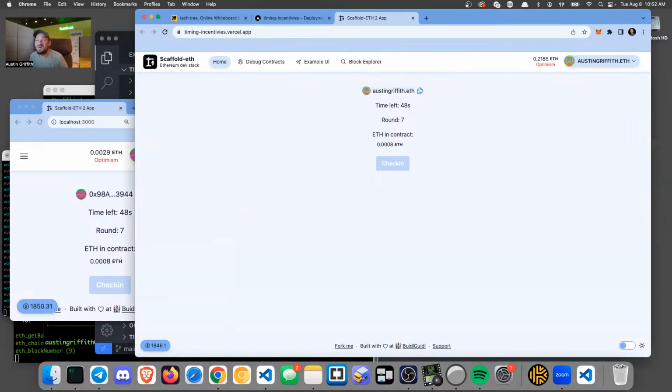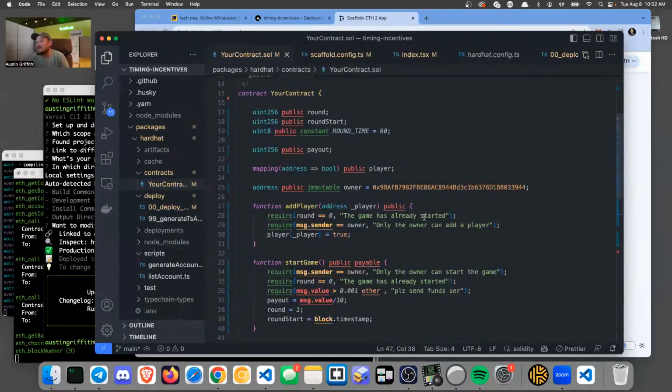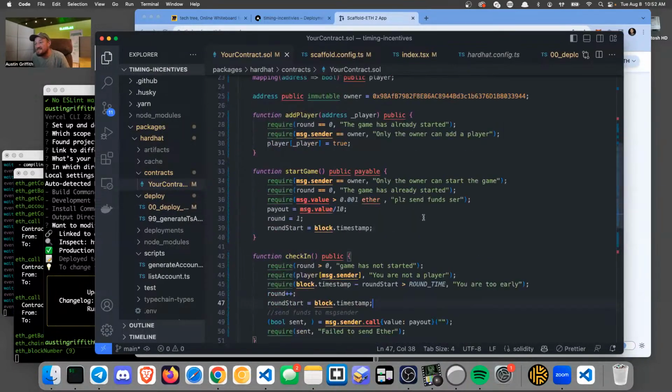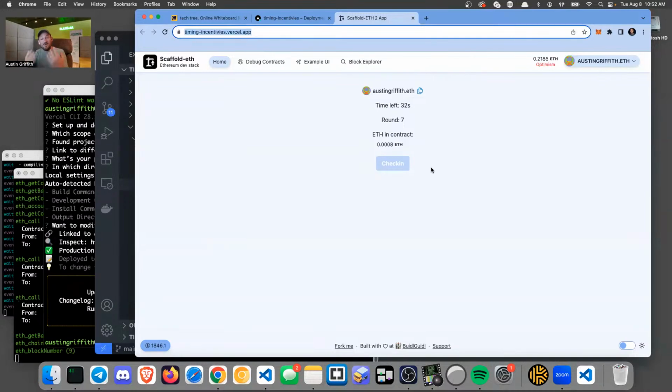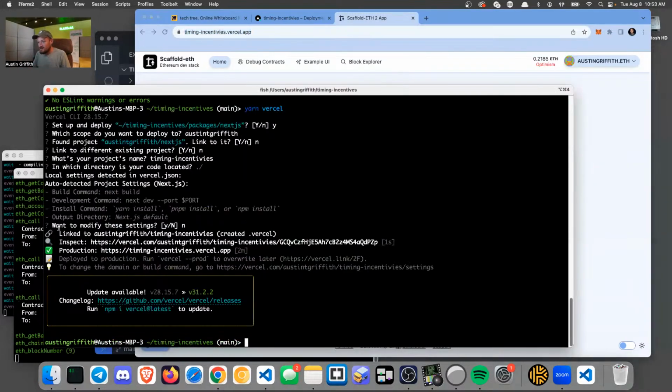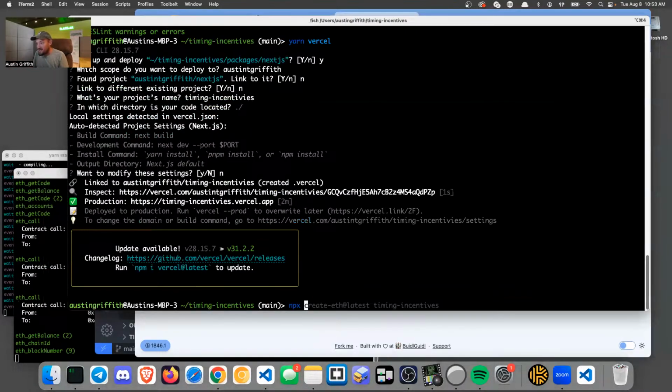Well, that's pretty cool. So timing incentivize on Vercel. Check it out. Thanks for coming along and building a little timing and incentives app. Hopefully this has shown you how you can build cool things with Scaffold-ETH. Remember, we used that really cool command npx create-eth to get started. And I added @latest on there to get the latest code. And then we named our project whatever we wanted to. And you can do that too at home.